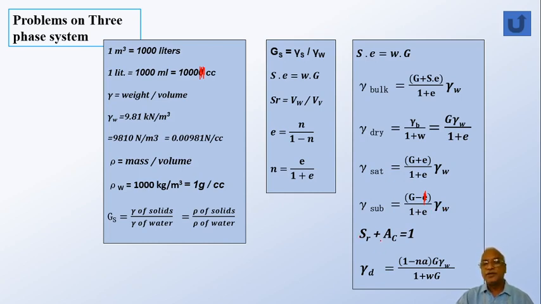Okay, degree of saturation plus air content is equal to 1. Gamma d is equal to 1 minus na into G gamma W divided by 1 plus wG. This is not readily used now. In later stages of soil mechanics we'll be using this. Of course we'll be deriving this relationship and then afterwards we are going to use it. Okay, we'll go to the next slide.